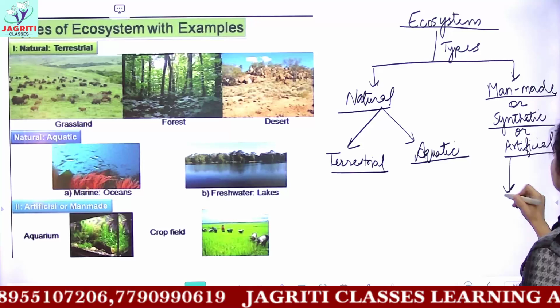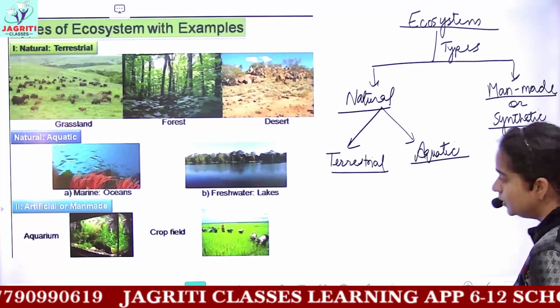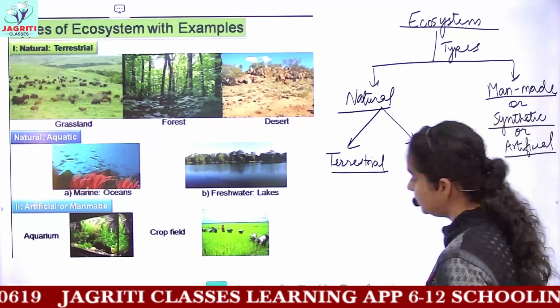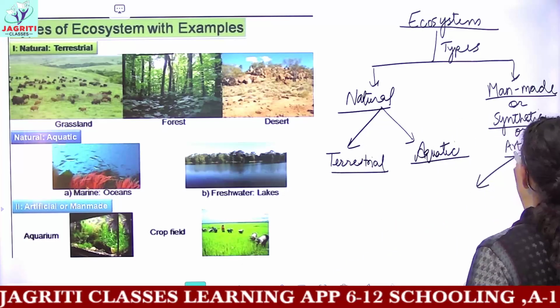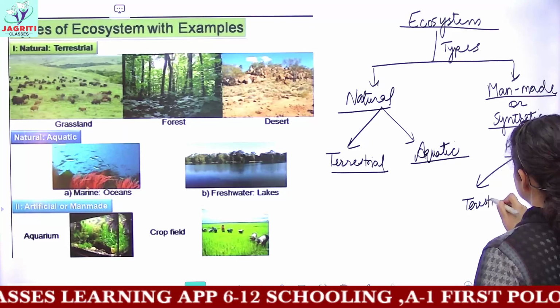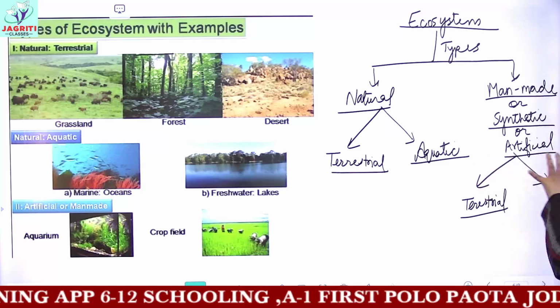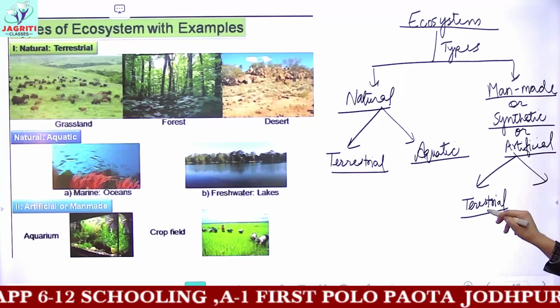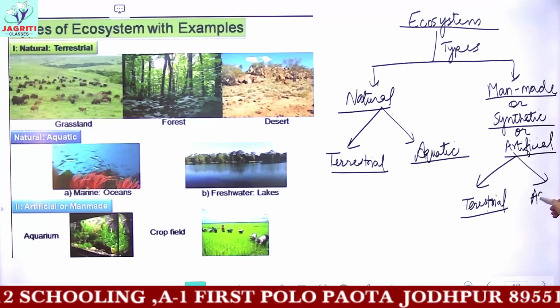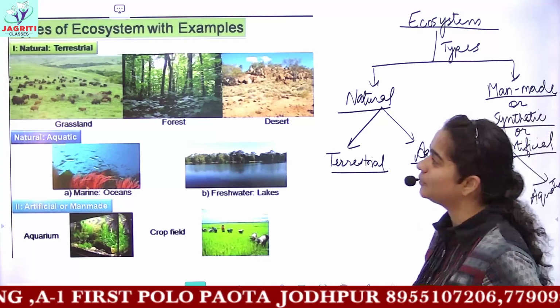And this can also be, sorry, not natural. This can also be man-made or aquatic or terrestrial. So man-made ecosystem can also be of the two similar categories, that is terrestrial man-made ecosystem and aquatic man-made ecosystem. So some of the examples are being provided.